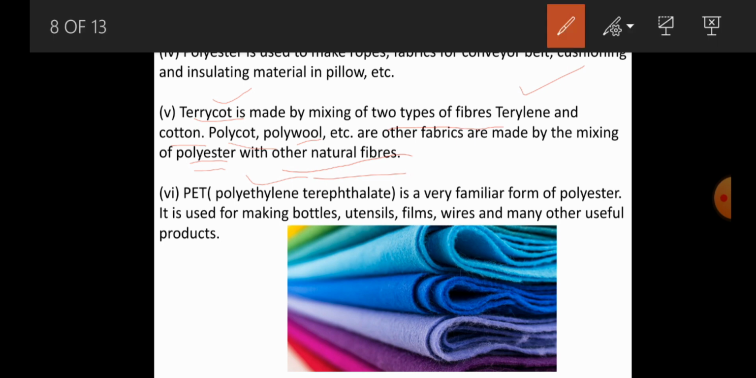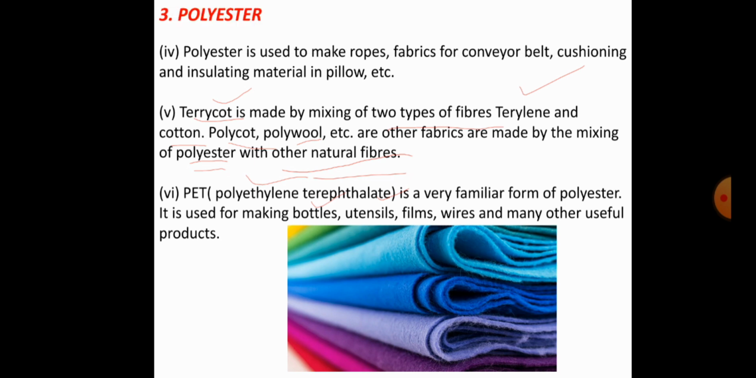polyethylene terephthalate, for making bottles, utensils, films, wires, and many other useful products. So these are some basic informations about that very important type of synthetic fiber, that is polyester.